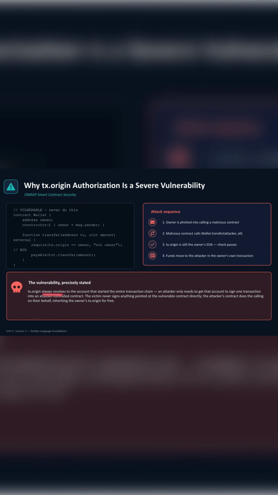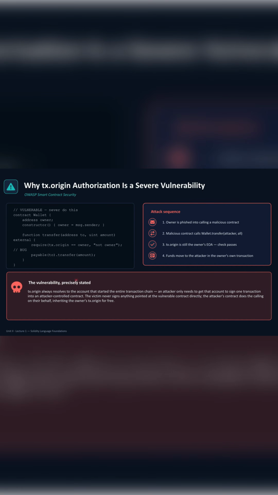tx.origin always resolves to the account that started the entire transaction chain. An attacker only needs to get that account to sign one transaction into an attacker-controlled contract. Once that is done, the victim never signs anything pointed at the vulnerable contract directly. The attacker's contract does the calling on their behalf, inheriting the owner's tx.origin for free.